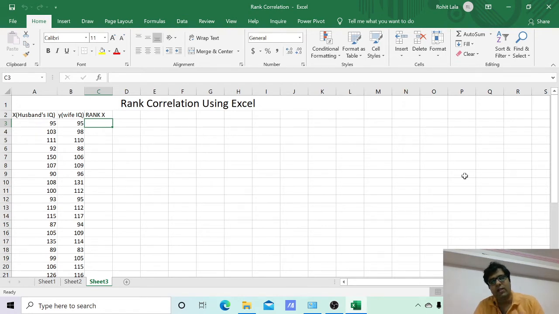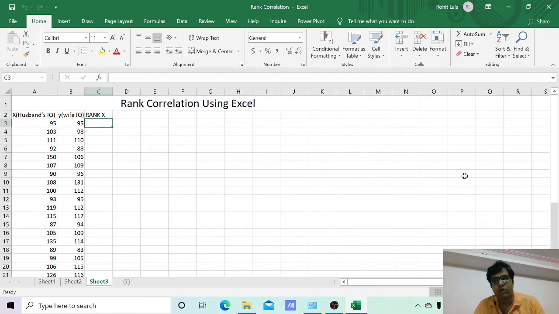Sometimes it happens in many reality shows that there are two or more judges who are selecting the winners. Now the jury owner would like to know whether both the judges have the same opinion or not, and for that they need to run a rank correlation. Many times, like in Dance India Dance and fashion shows, this is a very common technique which they are using.